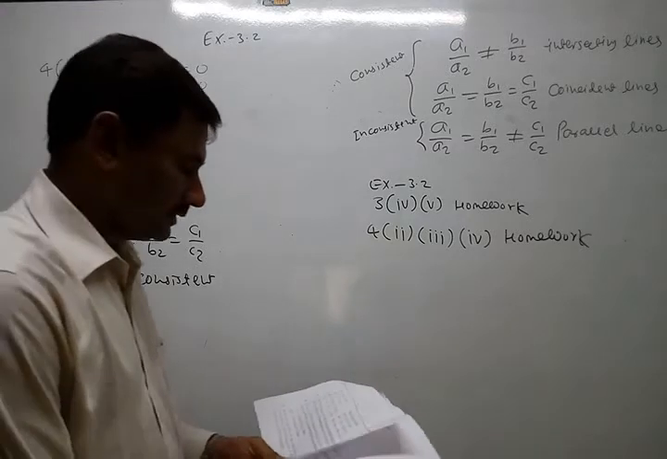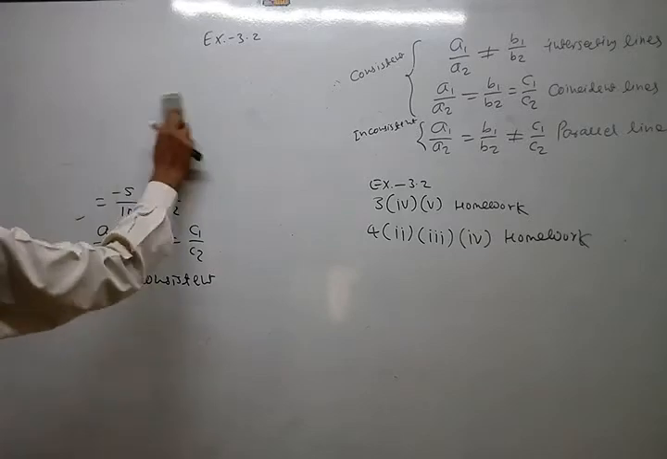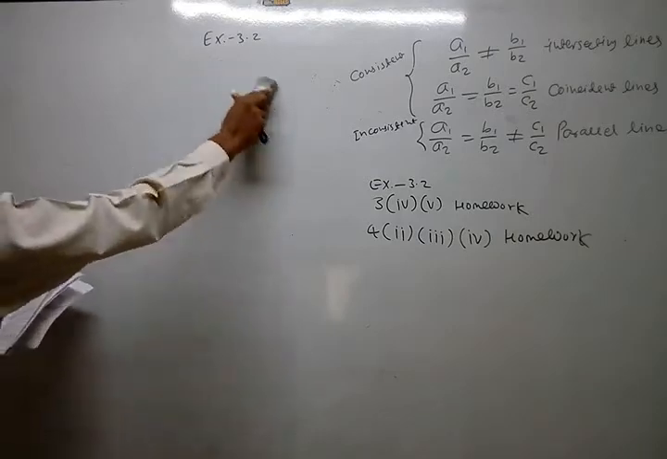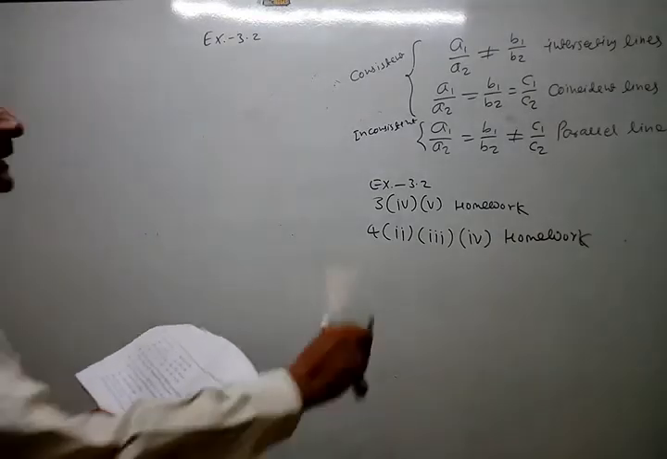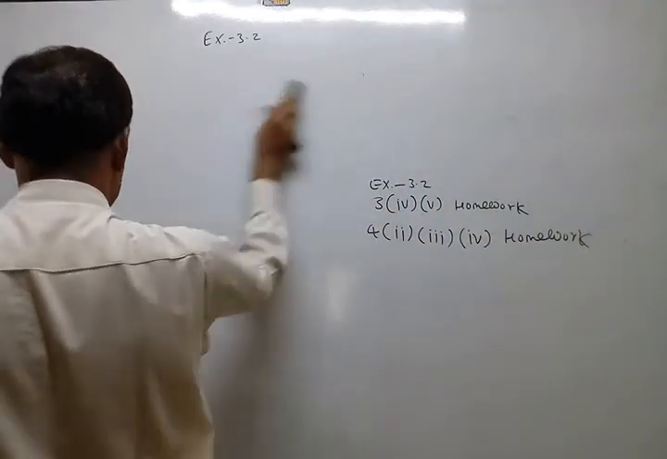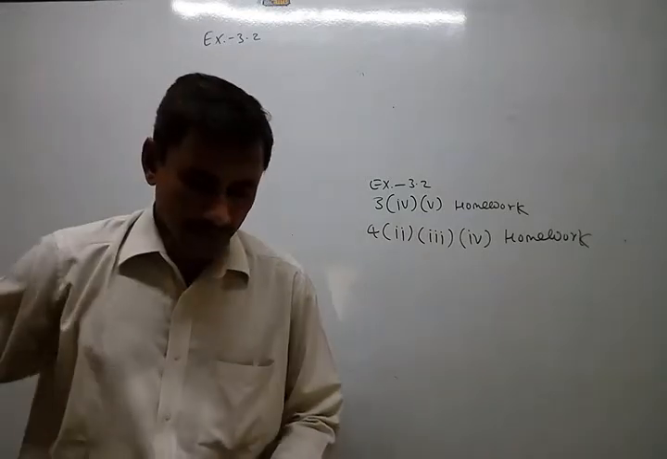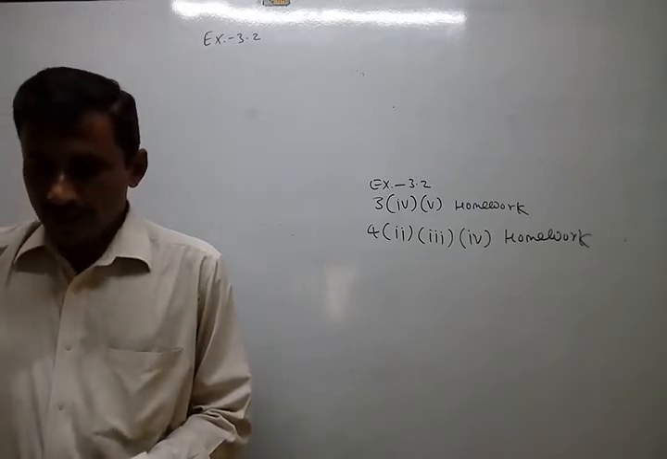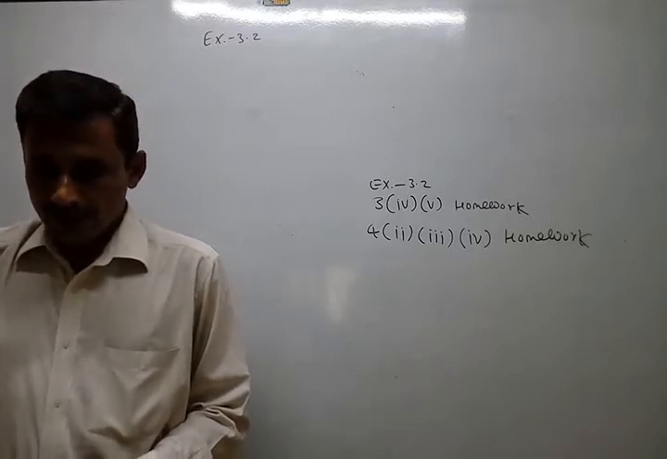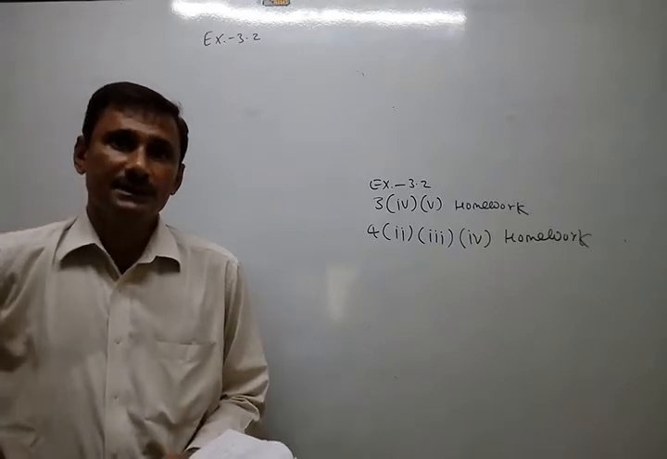Now look at main question number 5. Okay, I just remove this portion. Half the perimeter of a rectangular garden, whose length is 4 meters more than its width, is 36 meters. Find the dimensions of the garden. First of all, understand the question. There is a complex statement.